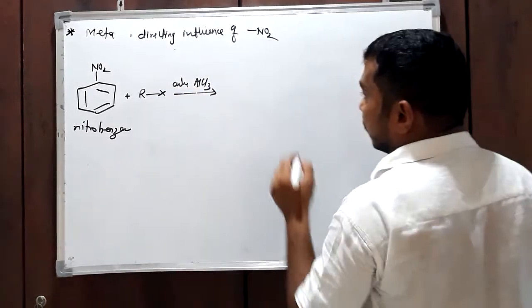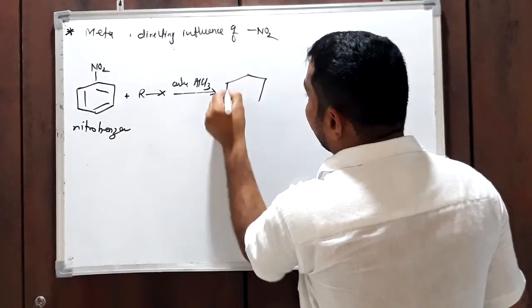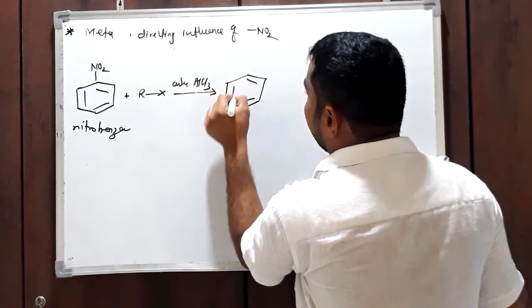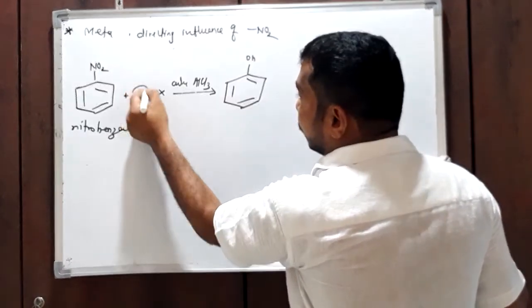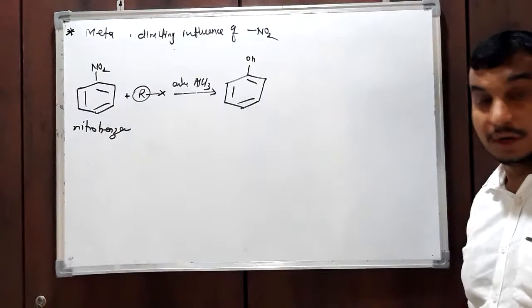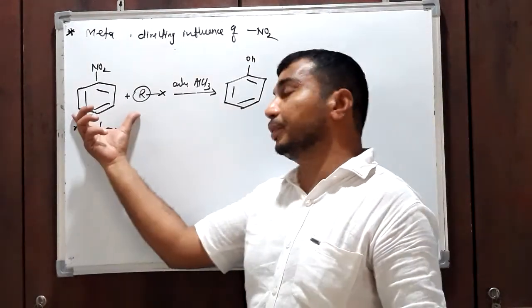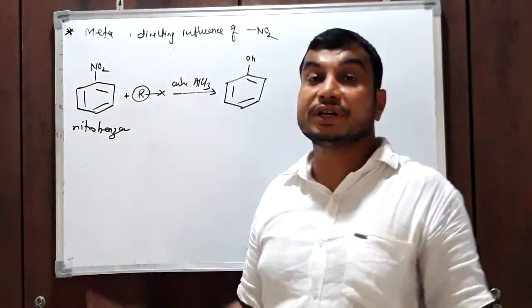We know it will give a product, where the alkyl group gets attached to one of the positions, but in the case of nitrobenzene, the nitro group is meta